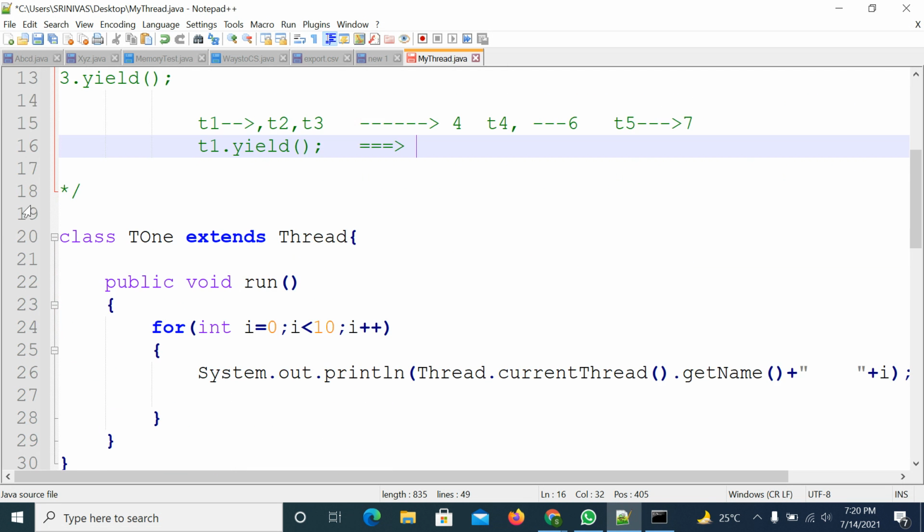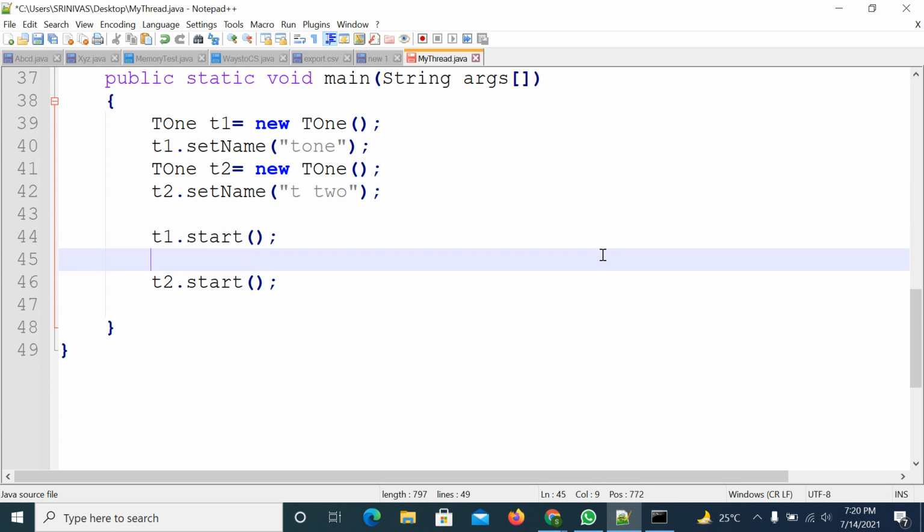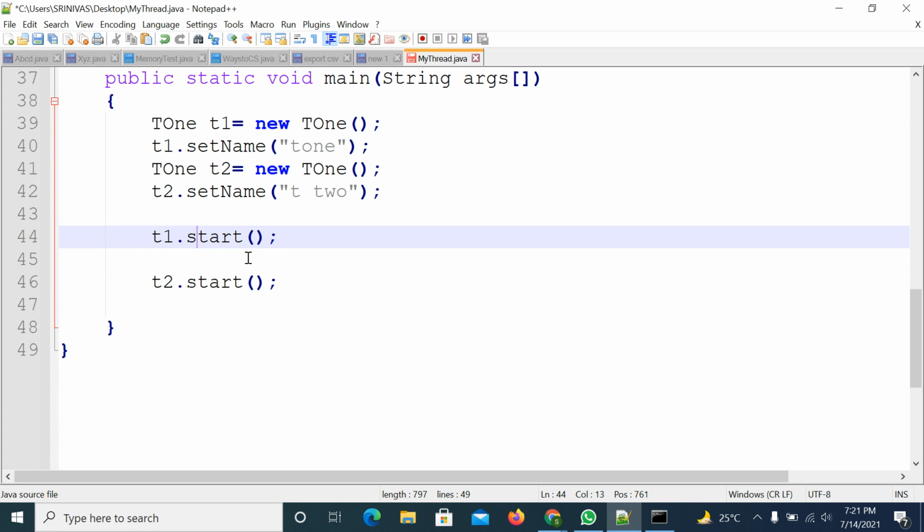So actually you need to use this yield method when it is executed. I am removing this line of code.